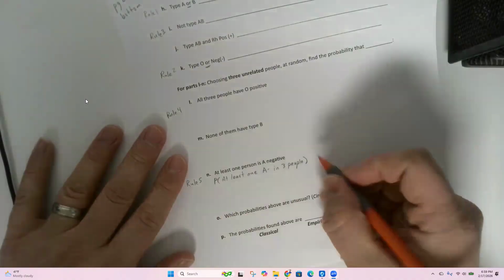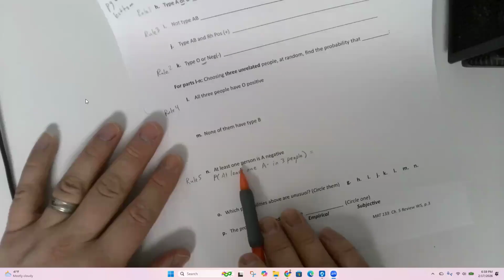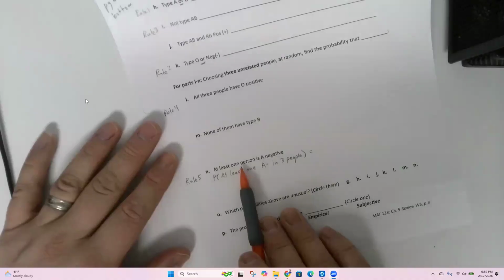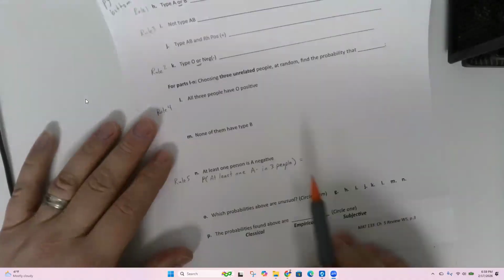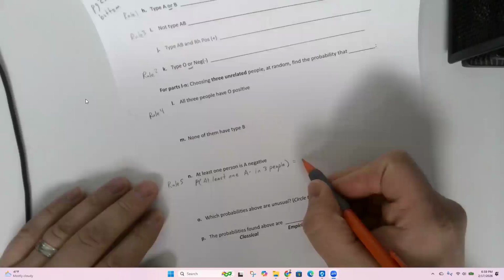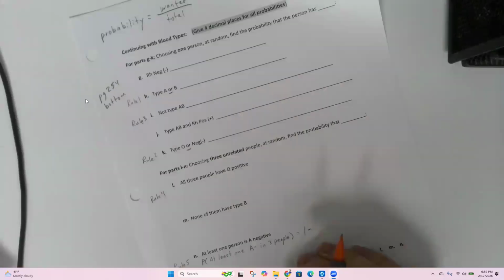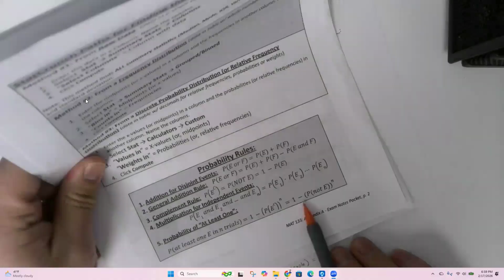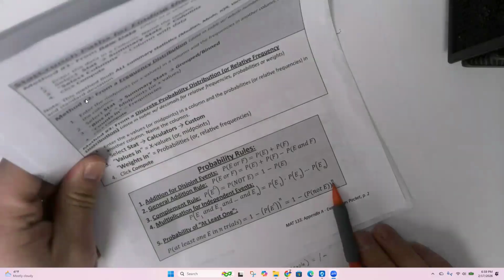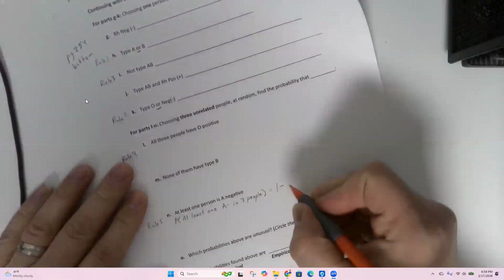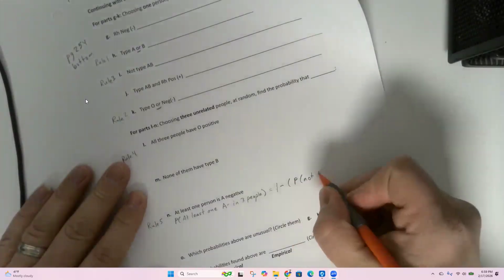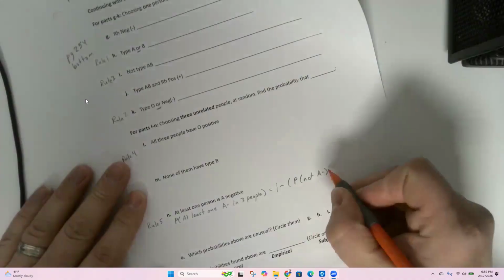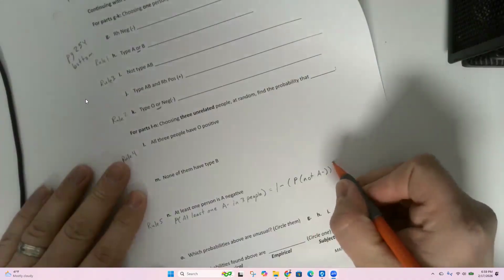At least one means 1, 2, or all 3 are A negative. So it is 1 minus, it's this crazy formula right here: 1 minus the probability of not E, to the power of N. What the heck? Open parenthesis, probability not A negative, close 2 parentheses, and then raise it to the power of 3.